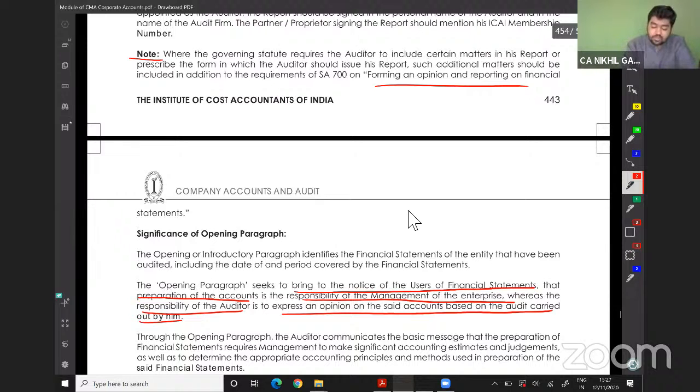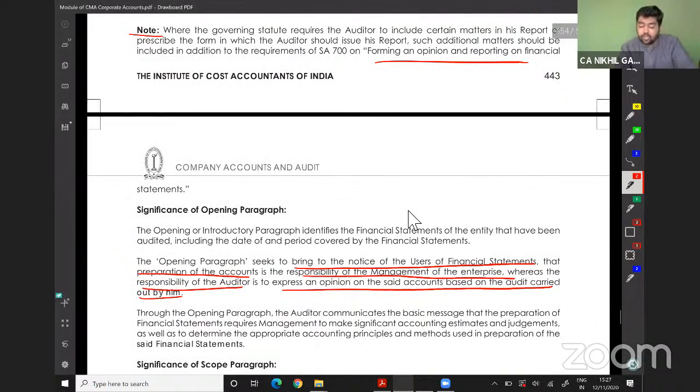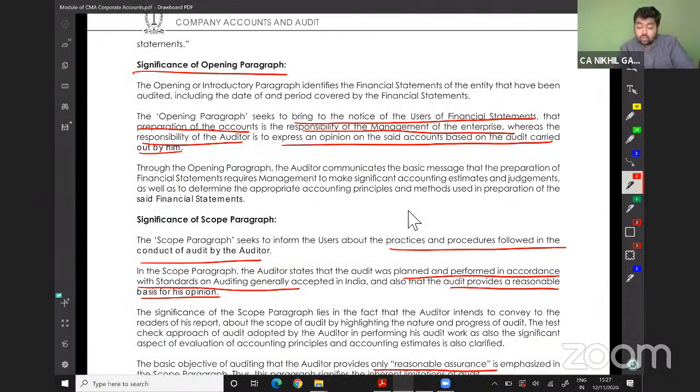So, sir, what do you mean by significance of opening paragraph? The opening paragraph seeks to bring to the notice of the user of the financial statement, in our case the members, that preparing the accounts is the responsibility of whom? It is the responsibility of the management of the enterprise. It is not my responsibility.